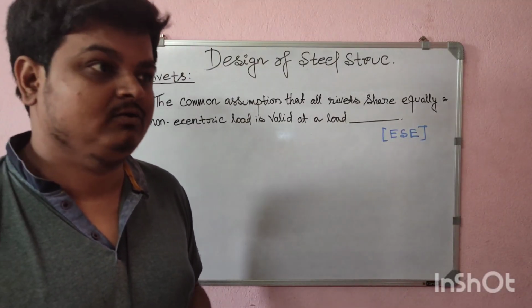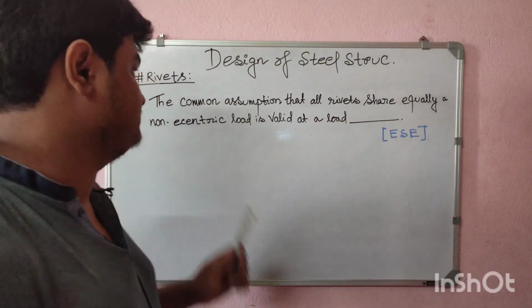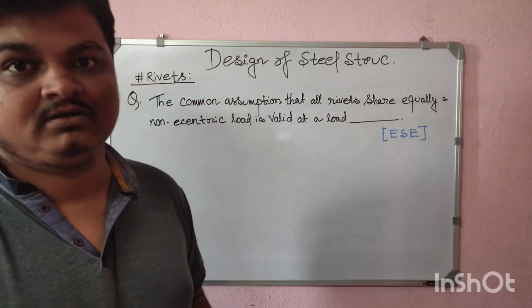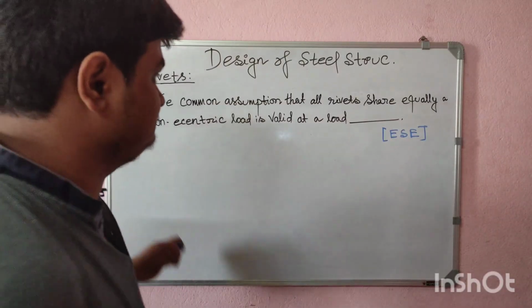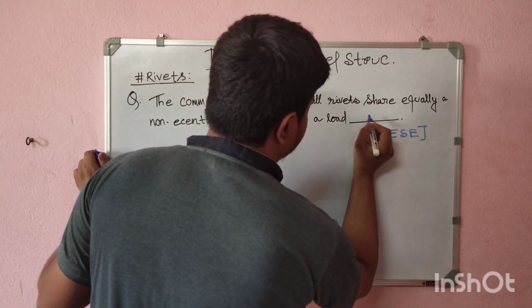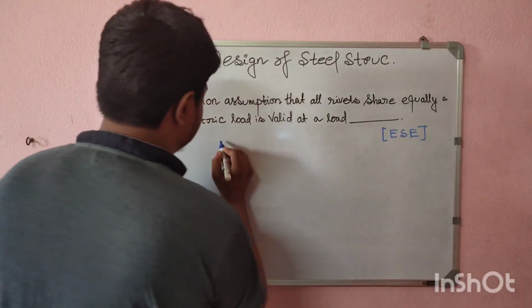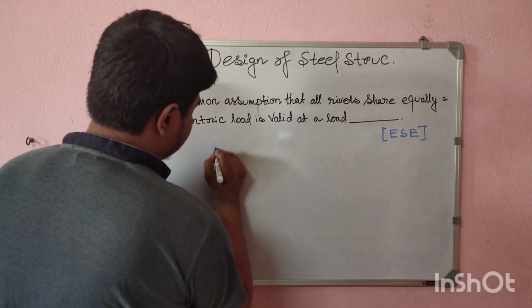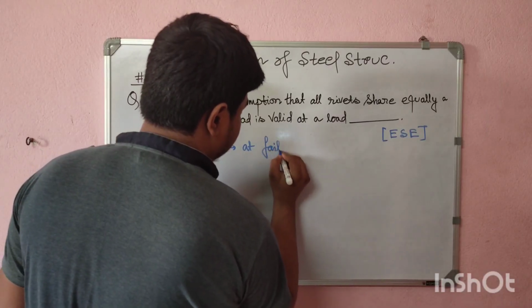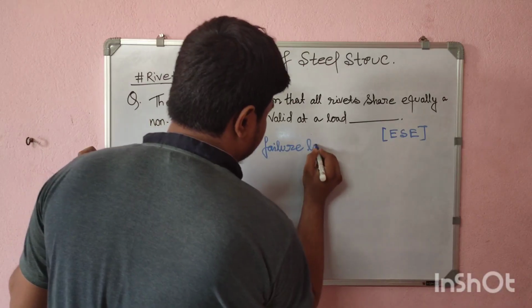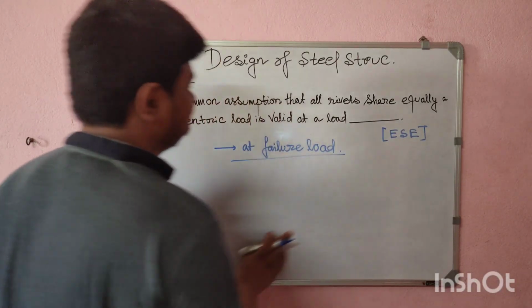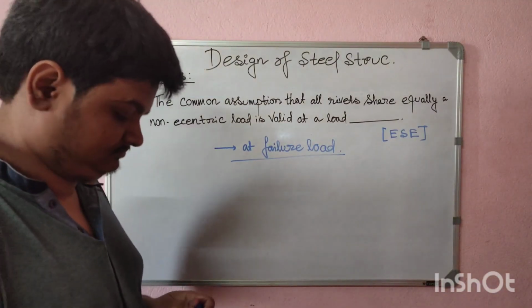So at the failure load we take the assumption that all rivets are taking the load equally. So it is at a load when failure occurs. Okay, so the answer is at failure load.